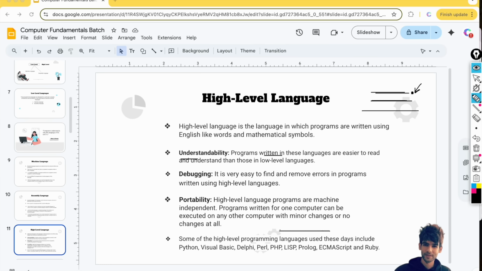Portability. As I have mentioned, high level language programs written for one computer can be executed on any other computer with minor changes or no changes at all. So that's the main advantage of these high level languages. Here are some examples of the most popular high level languages: Python, Visual Basic, Delphi, Perl, PHP, ECMAScript, and Ruby. So this was all about the classification of languages.